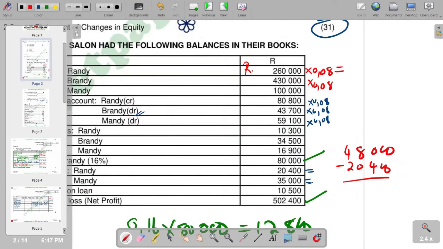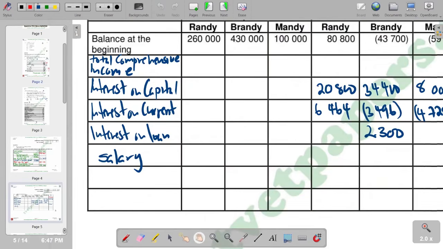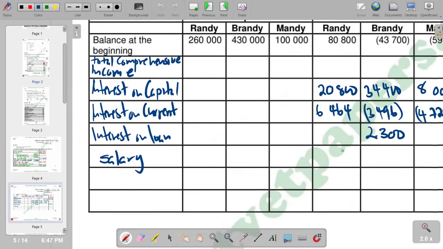You're going to get 27,600. So 27,600 is the part that is not yet paid, that is supposed to be in the statement of changes in equity. So we put that amount as 27,600.